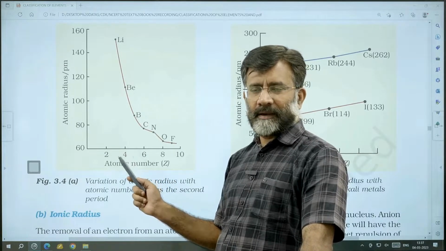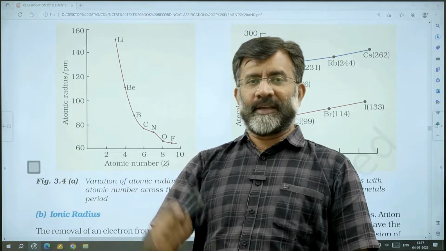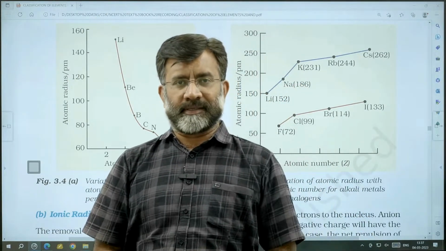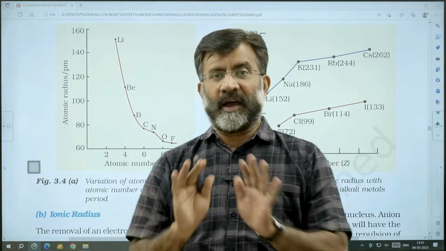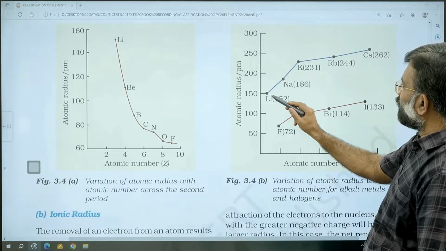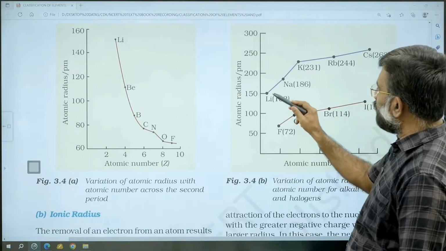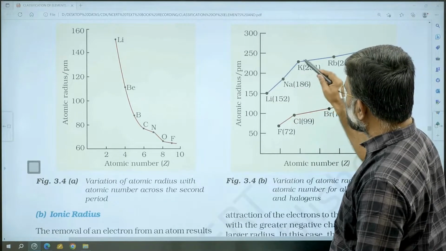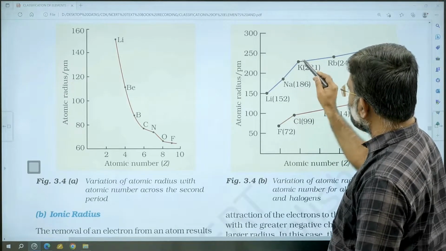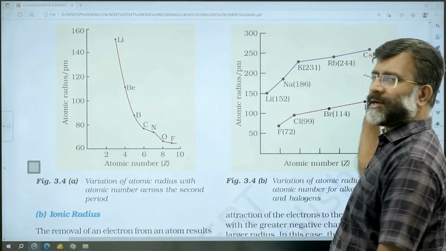Hope you understand. Now, going down the group, atomic size increases. We say going down the group, atomic size increases. Is that general comment enough? I would say no. Why? Look at alkali metals, going down the group, atomic size increases. Is it simply increasing? No. Lithium, sodium, potassium, there is a rapid increase, while from potassium to cesium, the increase is almost regular.